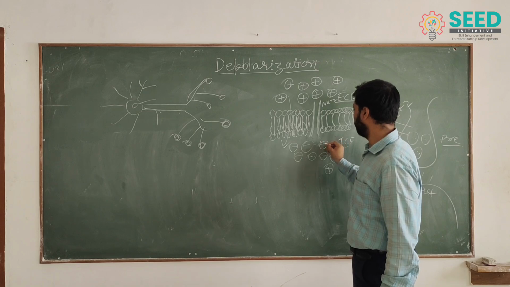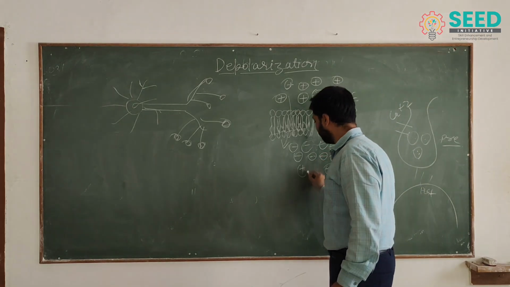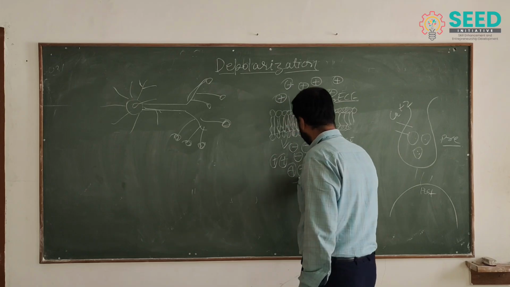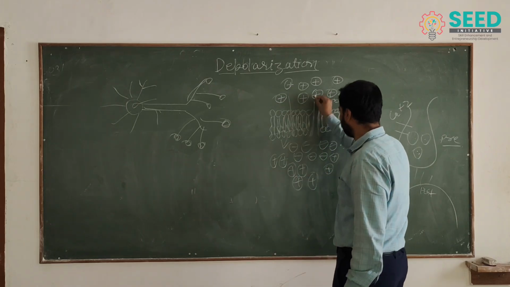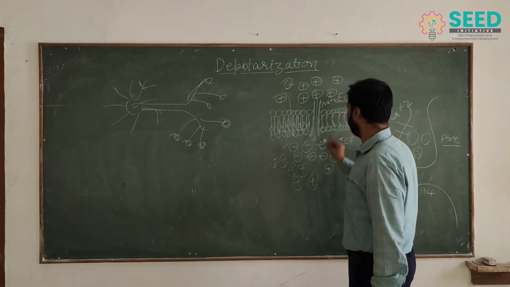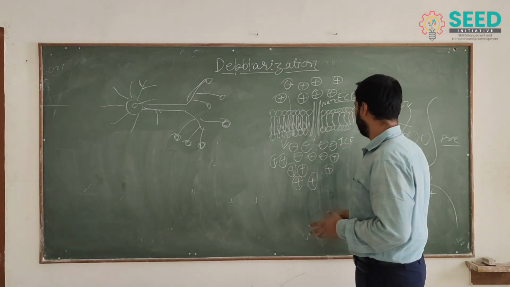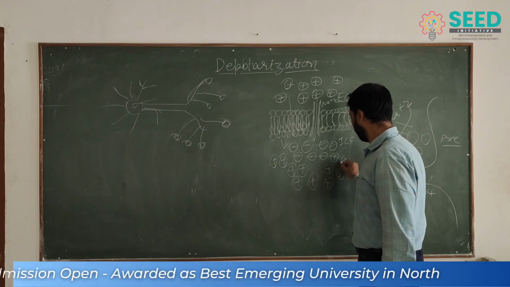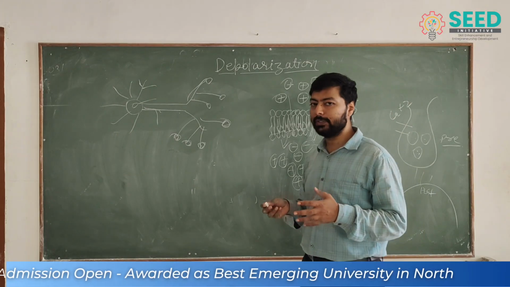In this situation, the positive charges are high. More and more positive charges are coming from the ECF into the ICF.